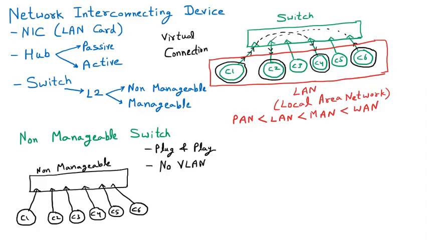So now we have some idea about the LAN. We are pretty sure that this non-manageable switch is also creating a LAN. Now we can say that this switch is creating one LAN. That means these six computers are communicating with each other. That is called a local area network. So these six computers are connected into the LAN. LAN means they can communicate with each other.